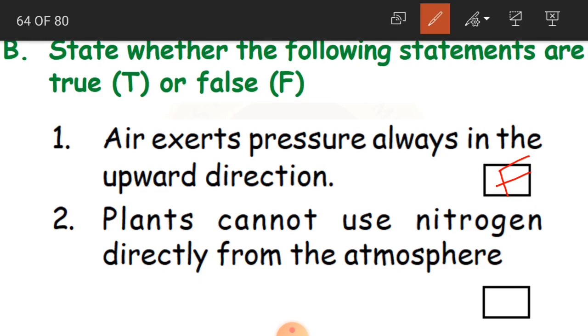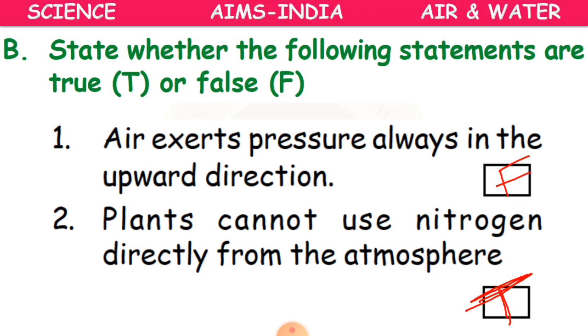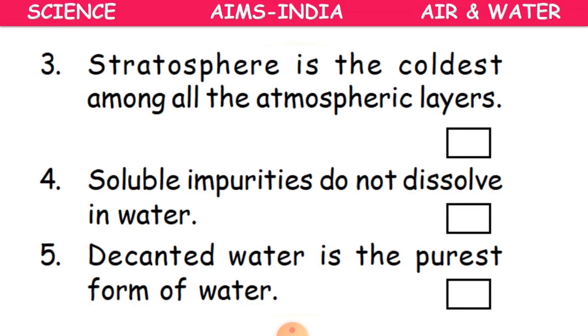Second one, plants cannot use nitrogen directly from the atmosphere. Is this true? Yes, this is true. They cannot use nitrogen directly from the atmosphere. The bacteria present in the soil are going to use the nitrogen in different forms. But plants cannot use nitrogen from the atmosphere directly. Okay, children? Now the third one.